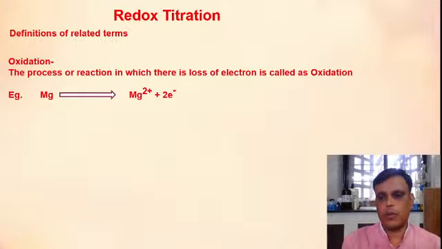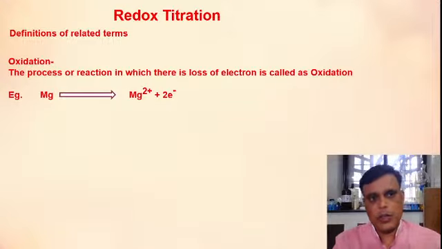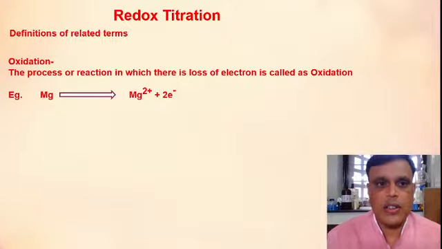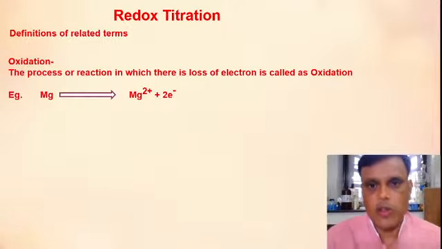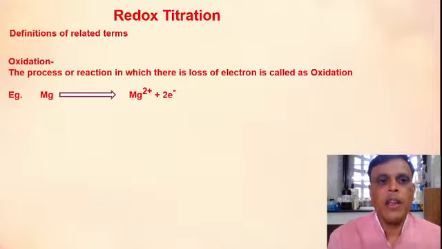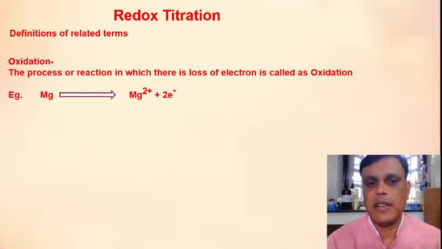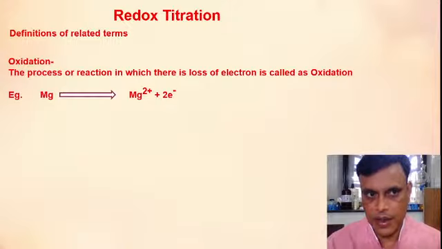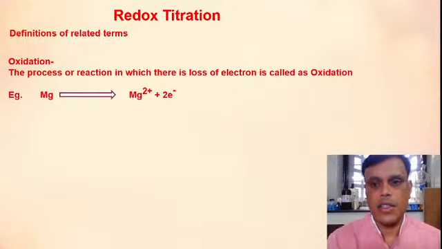You all know what is meant by oxidation. Oxidation is the process or reaction in which there is a loss of electrons. Or one more definition: addition of oxygen is also called oxidation, or increase in oxidation state.